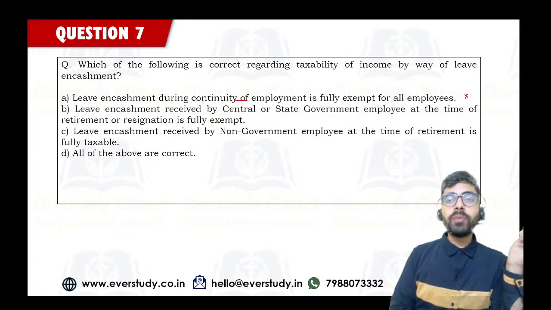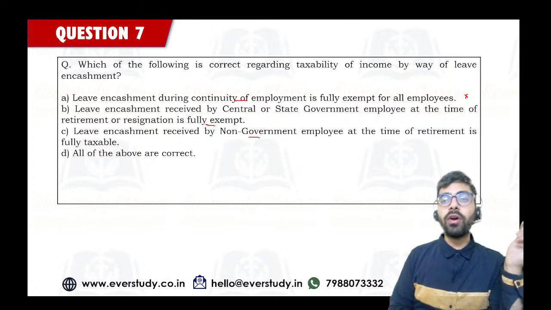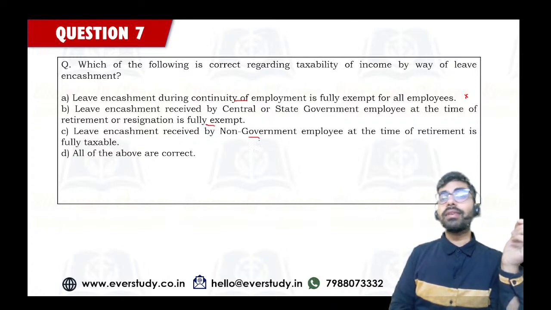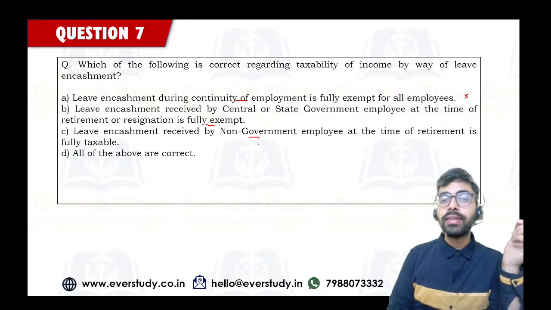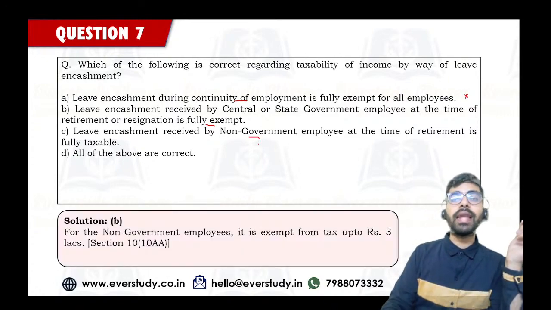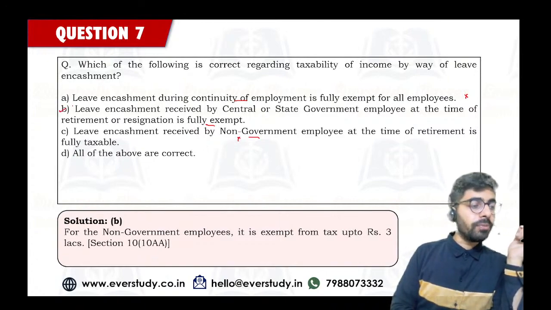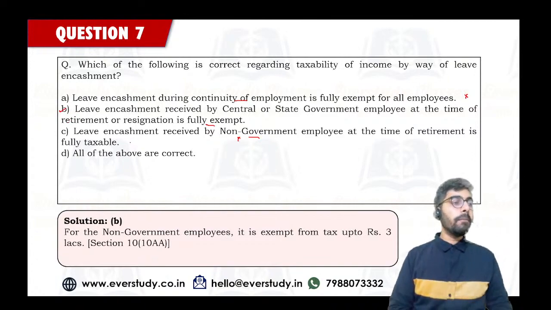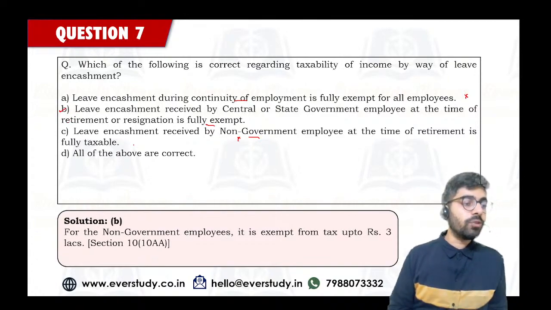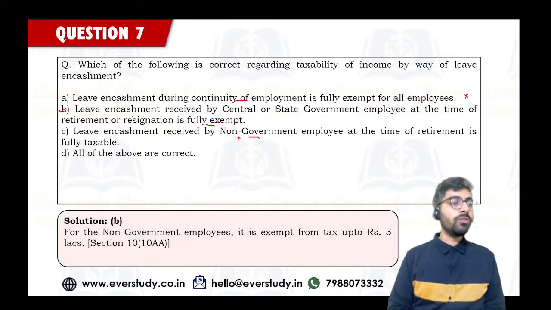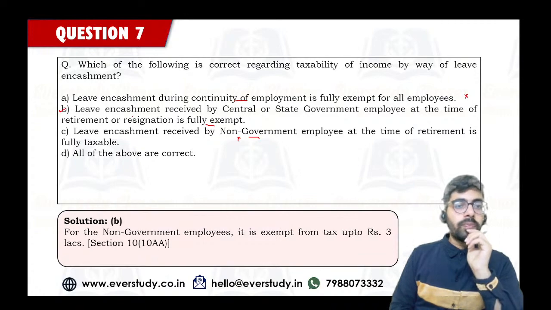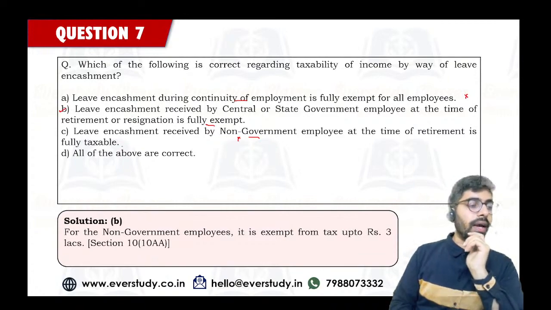If the leave encashment is received by the government employees, then this is fully exempt. And if it is received by the non-government employee, then it is not fully exempt. It is exempt up to rupees 3 lakh only. So that's why A and C are not correct. Only option B is going to be correct. I'm seeing most of the answers coming in as option number B, but some people are saying option number D. So please, guys, do check it. This one is not correct. Option number B is the correct answer.